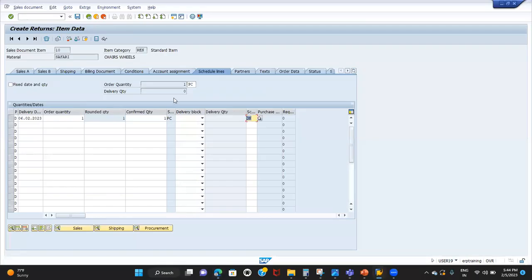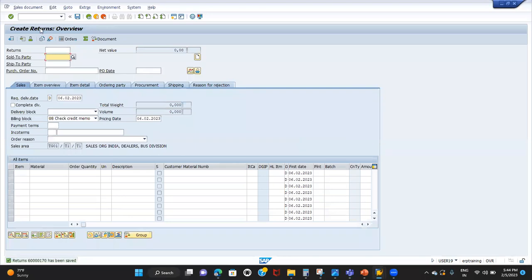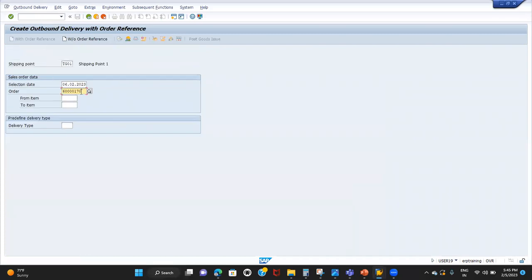Scheduling category is DN. Okay, so everything's fine. I'll go and save the return order now. So now I'm going to create the return delivery. Go to VL01N. Enter the order number.